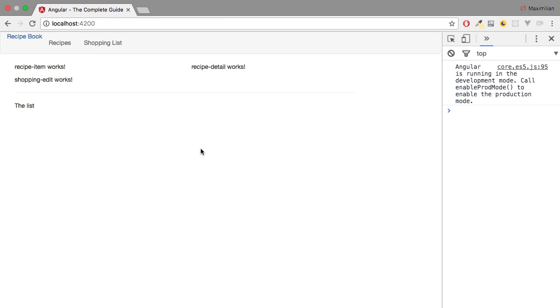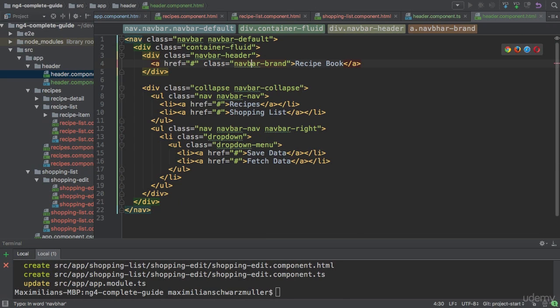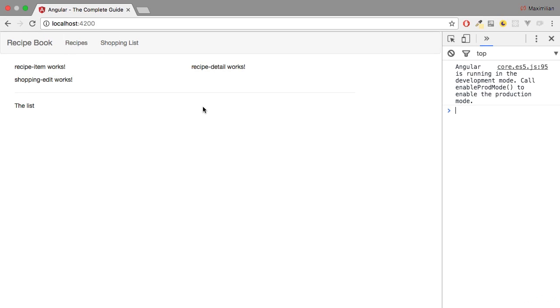It looks okay. I don't see my dropdown though. The brand looks off. So I'm not entirely happy with that. Let's see what is wrong. The brand is not working because that should be navbar, not have an H in between. So if you fix this, the brand looks all right.